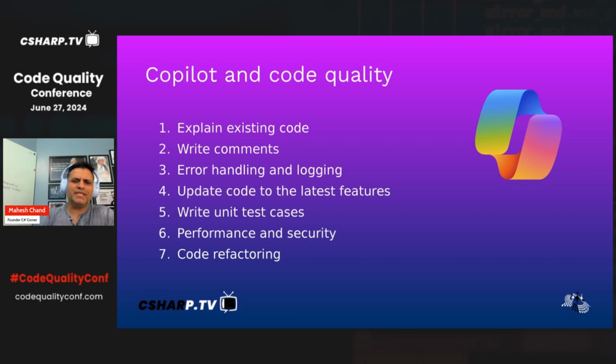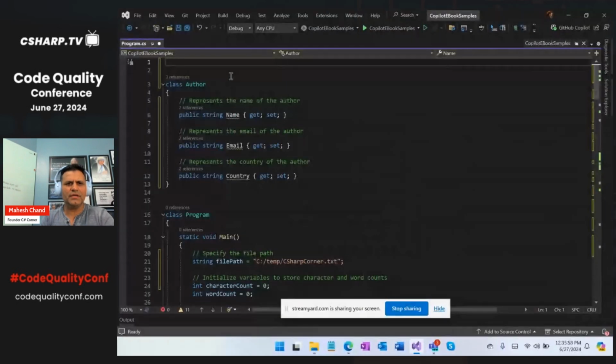So, update code to the latest feature. Same thing you can do if you have old code, right? I have a lot of old code. I was looking at C# Corner, my code I wrote 10 years ago. It's for C# 2.0 or 3.0 or whatever number. Now it's C# 12. You can literally ask it. I think this one is the latest code, so it will be hard and we don't have time to show you, but I can just go here and say,